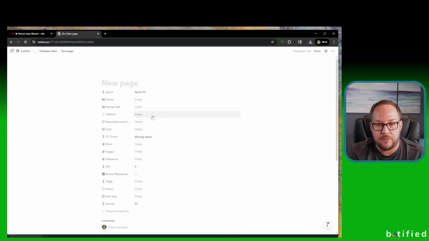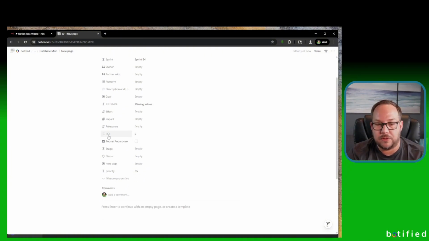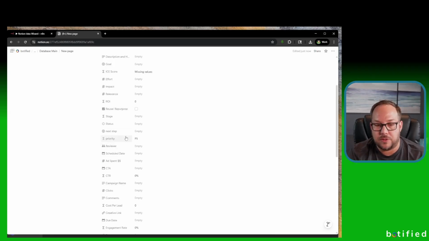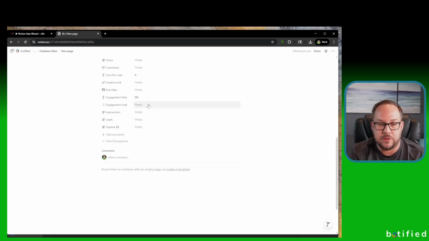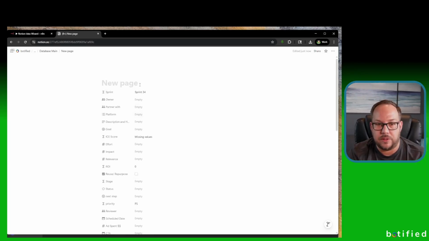The idea of this whole workflow is to get everything in the system as soon as possible, so that we can put it in a structured way and everyone's putting it in the same way. And then we can come in here and work on it more within Notion and set some of the things. So here's some of the effort, impact, and relevance. This is actually a scoring mechanism, where we have a formula scoring between these three different fields. We have something around ROI and a whole bunch of different properties in here that you can use, and you don't need to use them all, but this is the start of it. There's a title here, and those are the main things.